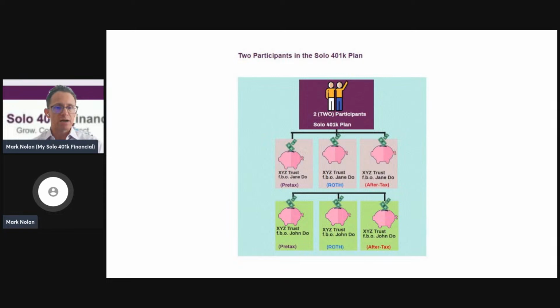Likewise, when you go to make self-directed 401k investments, let's say you want to invest in real estate, you can pool both spouses' funds in the plan because it's just one plan in the same real estate investment. Let's say you want to buy a rental property and it's going to be an all-cash purchase, and both spouses have funds in the plan. And let's say you've done the mega backdoor and you converted those funds to the Roth solo 401k.